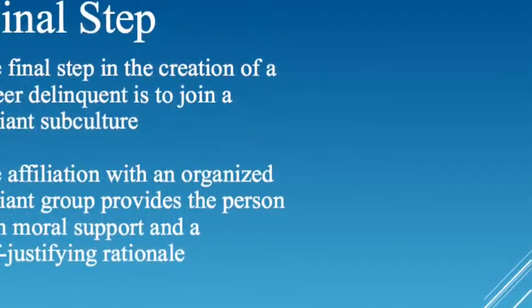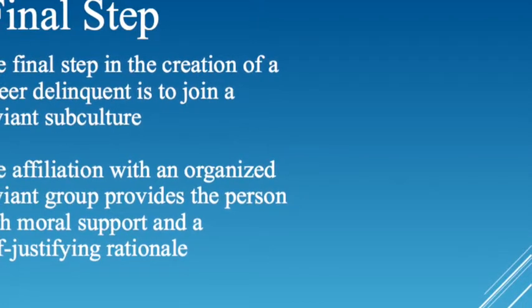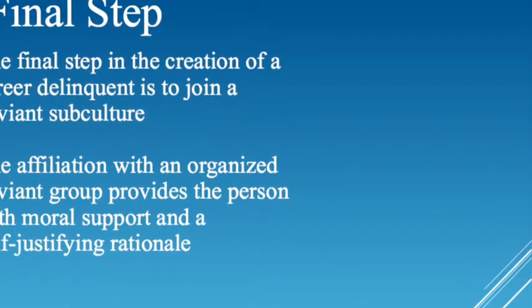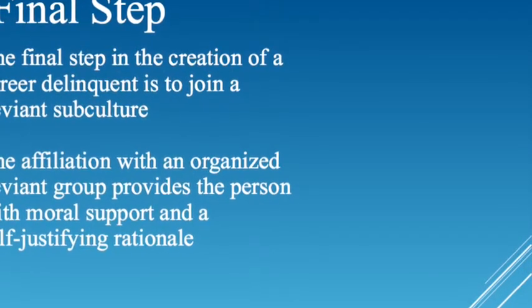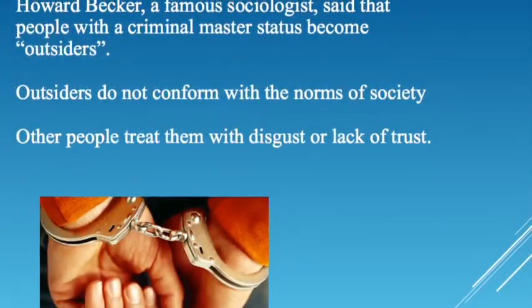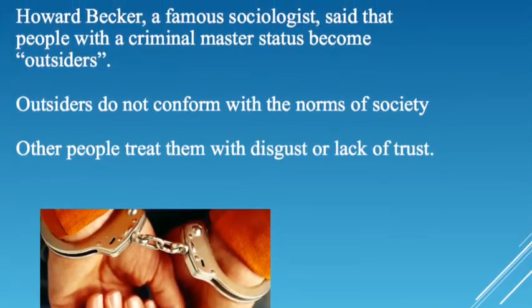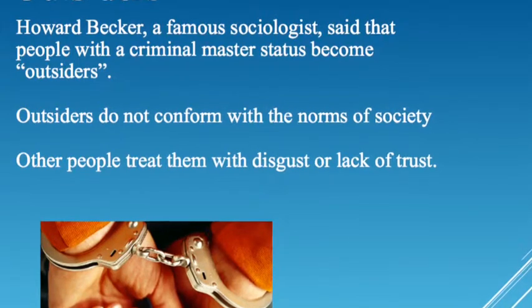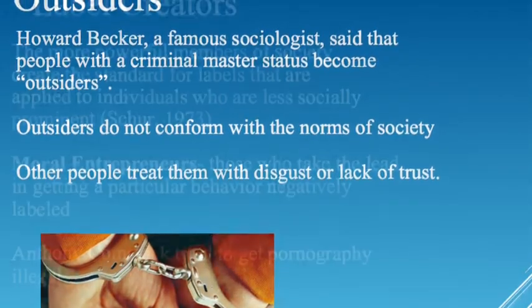The final step of deviance is when a person joins a deviant subculture, like a gang. These gang members will give moral support and justify rationale. Those who go through all the steps become outsiders. Outsiders do not conform with the norm of society, and other people treat them with disgust or lack of trust.